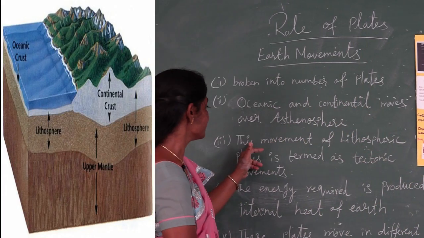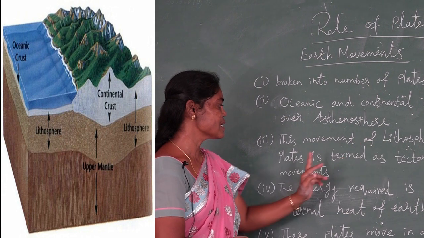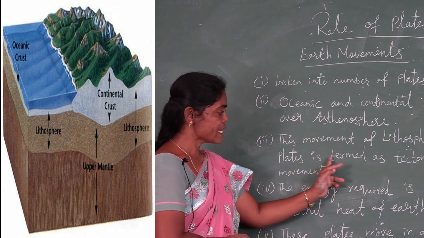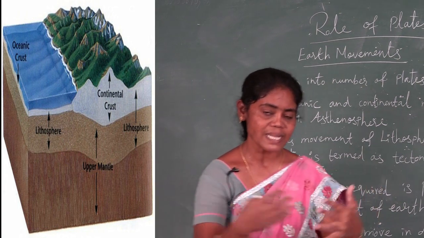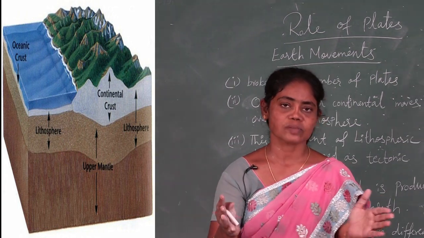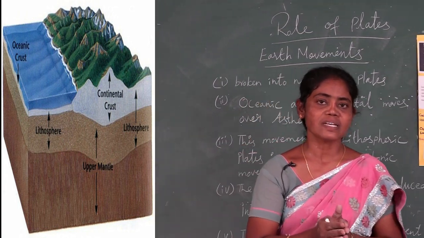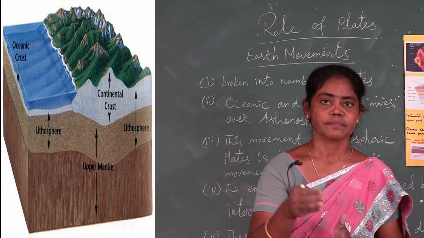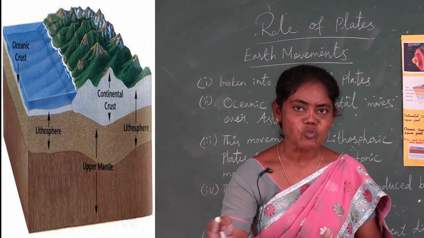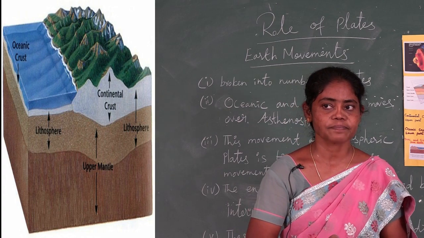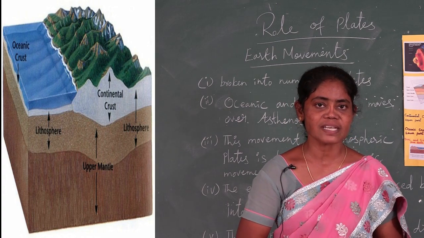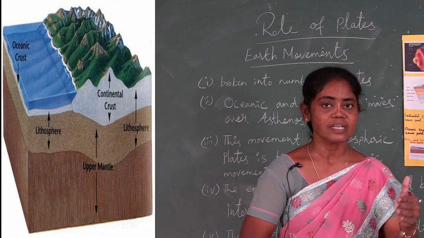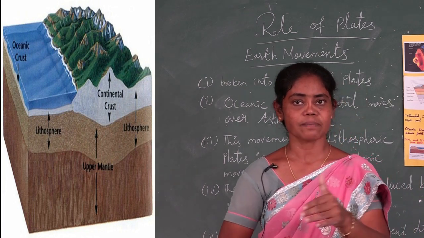We will see the movement of the lithospheric plates, which is called tectonic movement. Tectonic movement means nothing but the movement of the Earth's lithospheric plates.